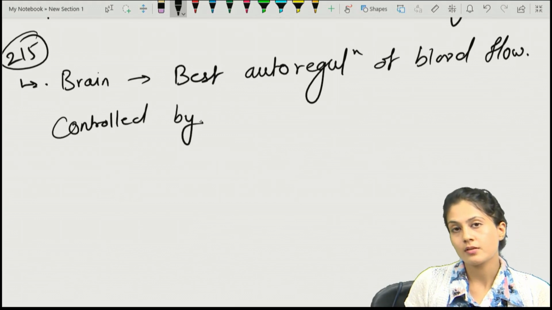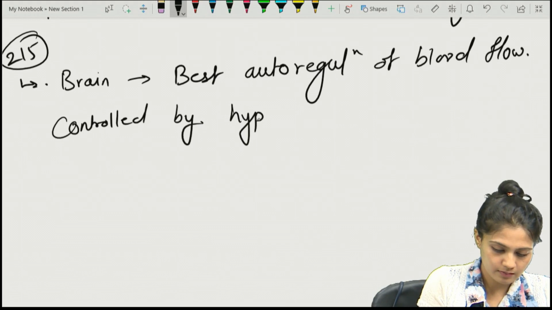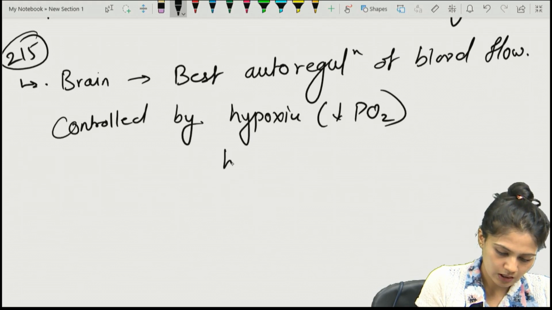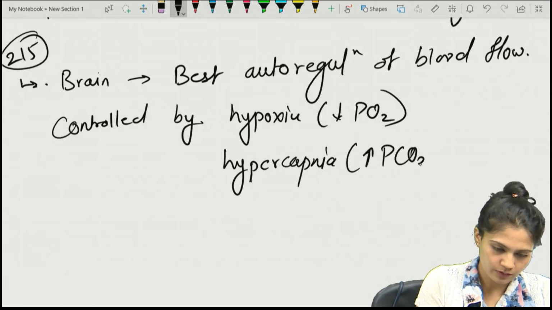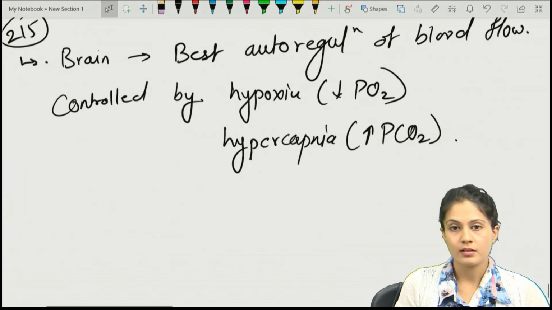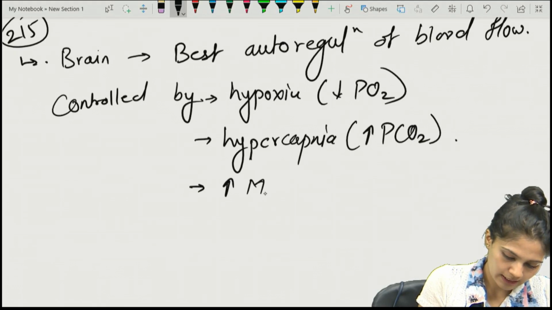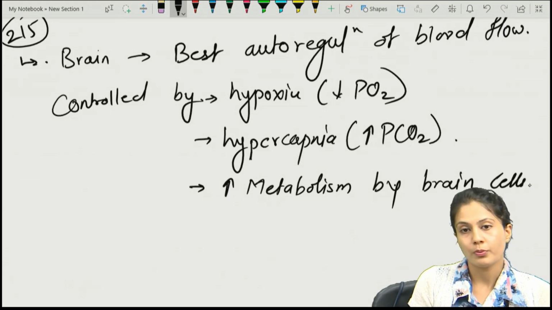what we just discussed: hypoxia, hypercapnia. Hypoxia means a decrease in partial pressure of oxygen, hypercapnia means an increase in partial pressure of carbon dioxide. And one more thing, an increase in the metabolism by the brain cells, that is the neurons.